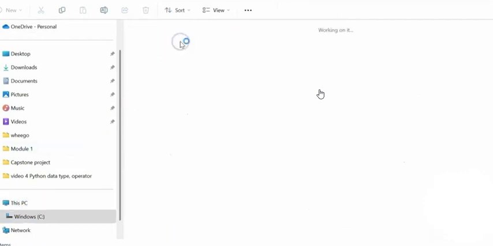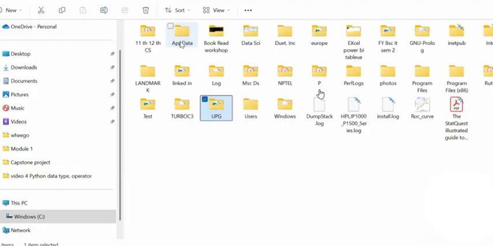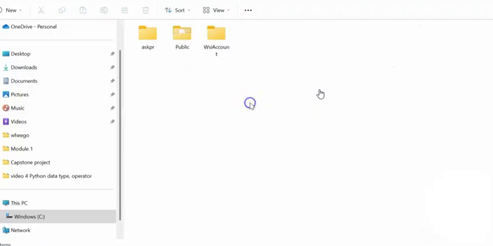Under the C drive, let's find the users. Can you see that? Users. Exactly. Under the users, there are AskPR, there is public, and there is something else. You should never go with public. You should go with one of the folders, AskPR.